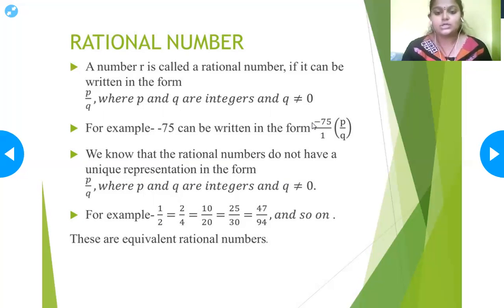We know that rational numbers do not have a unique representation in this form, so we have to use this statement for rational numbers. These are the examples. Whatever example you take for a rational number, the denominator should not be equal to 0. These are also called equivalent rational numbers.